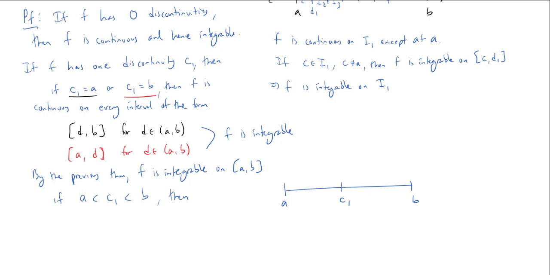And so what I will do, okay, let's see, we've got our discontinuity. That'll be in green at C1. And I'm just going to break this up. And in fact, I can just break it up at C1. All right.